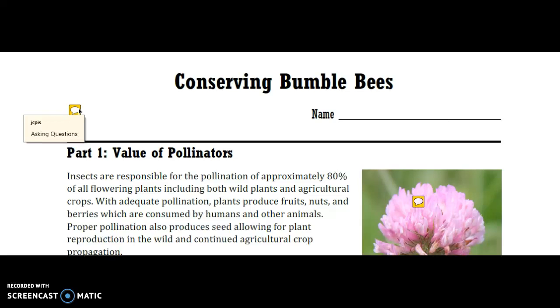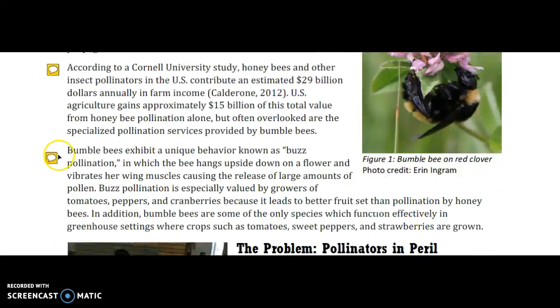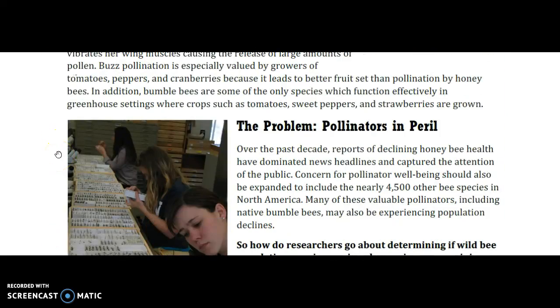And so I will often, before I begin to read, scan through a document or a book or what have you, and look for things that are in bold. Those tend to be important bullets, important things that you need to be looking for or focusing on as you read. So immediately I see the value of pollinators, and then as I scroll down, I then see the problem, pollinators in peril.